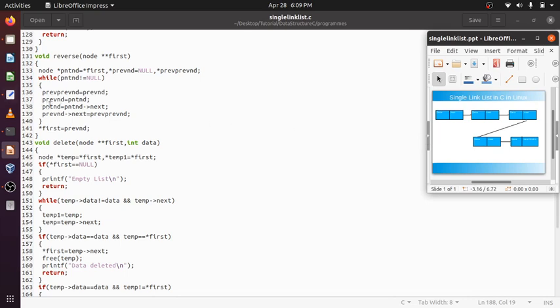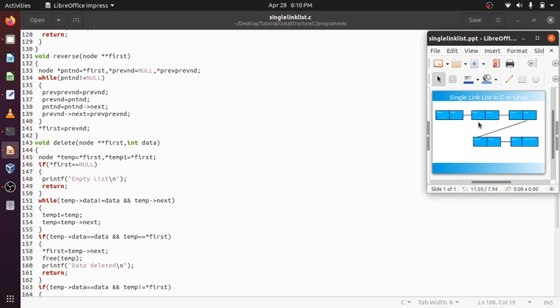Then previous node will be set to present node. Previous to previous node will be set to previous node, which is null. So the first time it will be null. Then previous node will be set to present node. Okay. First time, imagine these two are null and this is the first node. This is set to null, and previous node now points to the present node. First iteration of this while loop. Then present node equals present next.